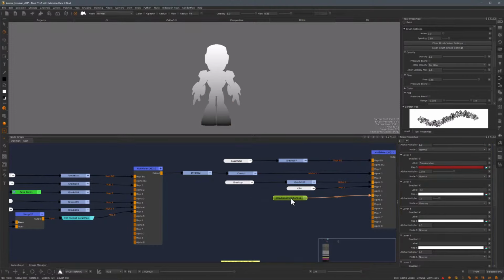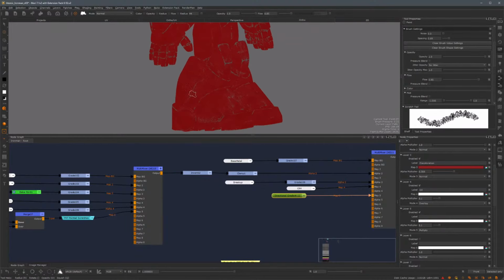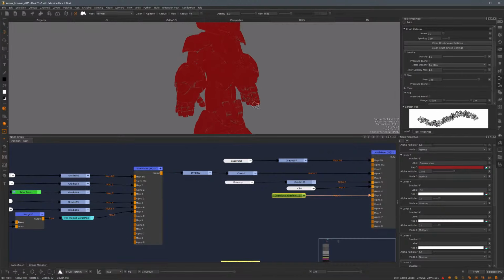It comes pretty okay just out of the box, so I'm actually not going to spend too much time on this. I will just put this on multiply and then take this all the way to a very, very subtle value, something around 0.1 will do. Now I'll spend a bit more time adding more unique details around his boots because I think it's in a pretty good place.